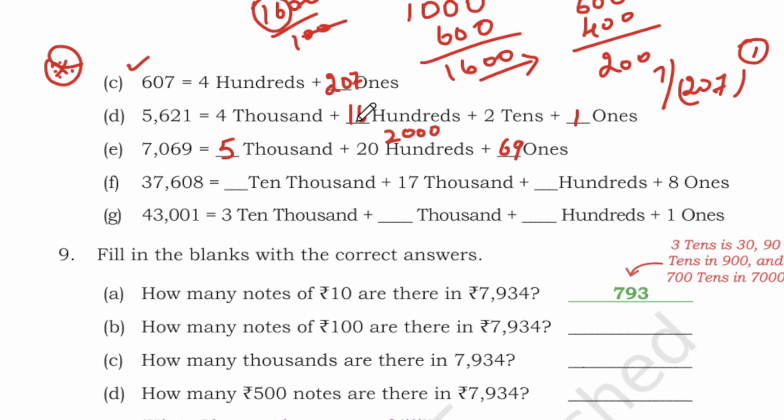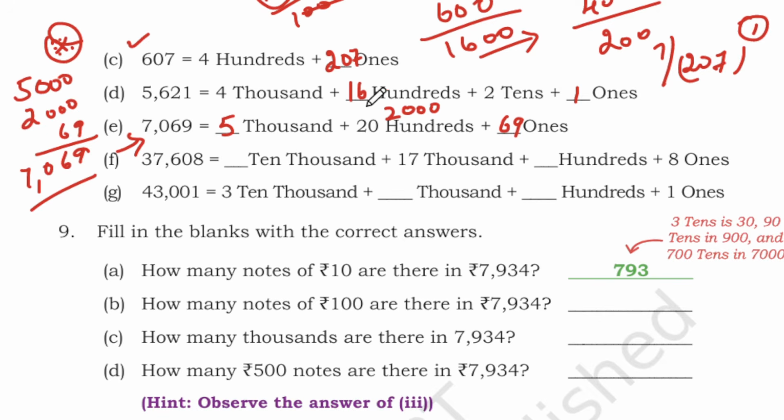So this is 5000. So 5000 plus 2000 becomes 7000. So 5000 you can add here, I will add 5000 and we have 200s which is 2000 and once we have 69. So 6, 9, 6, 0, 5 plus 2 is 7. So we are getting 79,069. Sorry, 70,069. Okay.